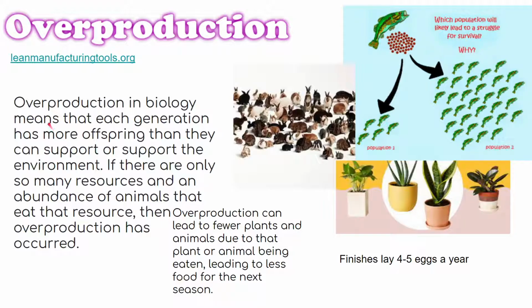Overproduction can lead to fewer plants or animals due to that plant or animal being eaten, leading to less food the next year. Salmon overproduce. They have a lot of eggs, meaning there's less resources. Bunnies overproduce. They eat all the grass and stuff. Finches don't really overproduce, but finches lay 4 to 5 eggs a year, and so it multiplies over time. And so eventually there is going to be a bunch of finches and it's going to be overproduced. There's just not going to be enough food for all those finches. Unless, of course, a predator eats them.